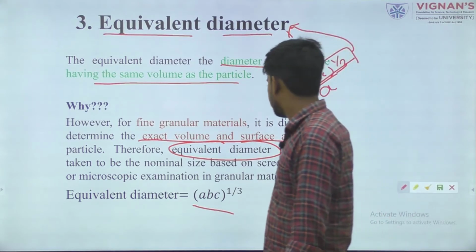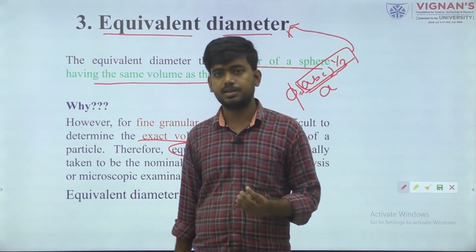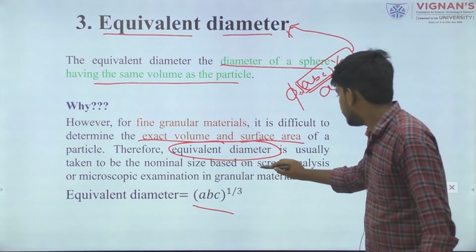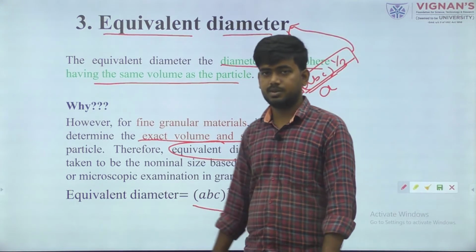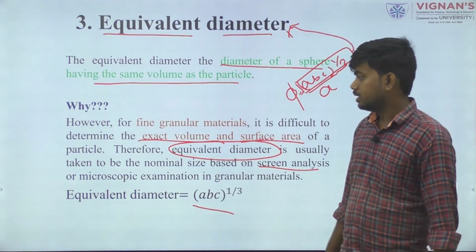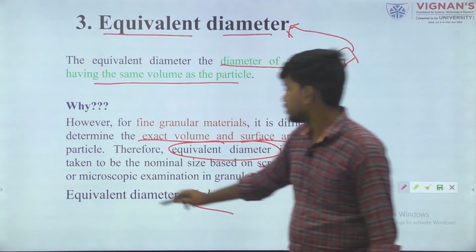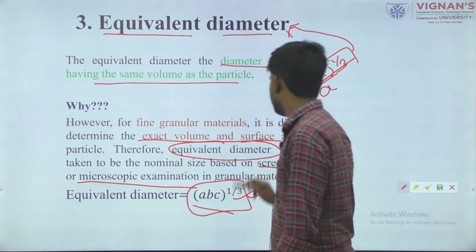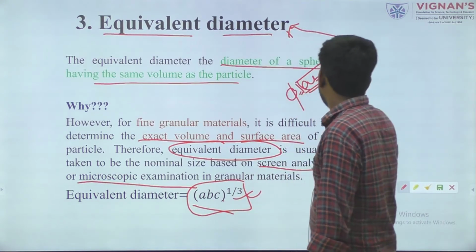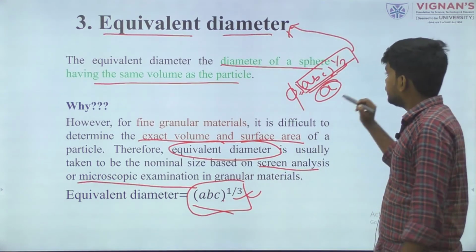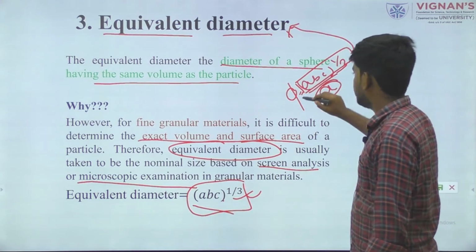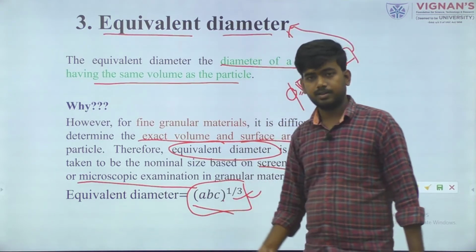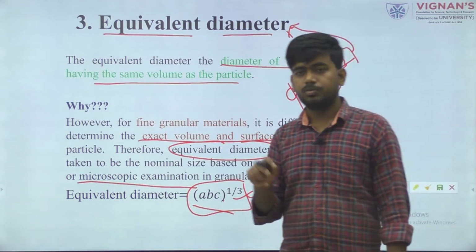equivalent diameter is taken into consideration to determine the sphericity value, as well as values like D60, D10, D30. And how can we analyze this? In screen analysis, different types of sieves are used to segregate particles based on their opening size, along with microscopic examination. These are the formulas for equivalent diameter. Equivalent diameter by the measured diameter will be sphericity, and simply, if someone asks for equivalent diameter, it is the measured major diameter, minor diameter times intermediate diameter, to the power 1 by 3.